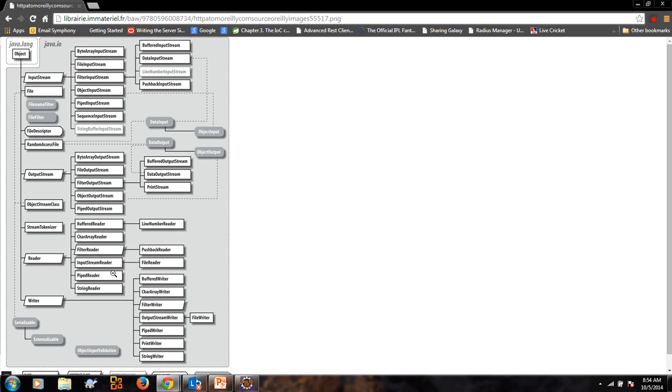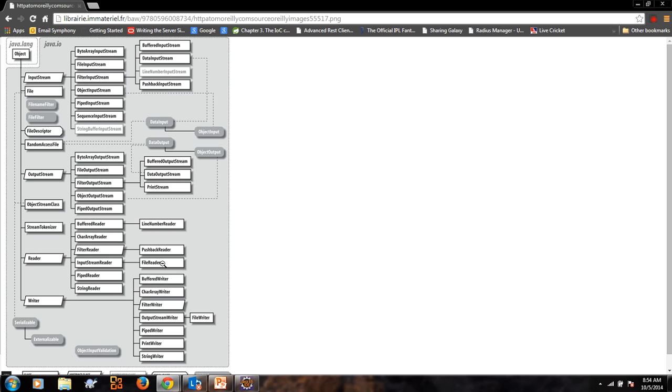In case of buffer reader we have line number reader. Then we have input stream reader, and that is extended by file reader. File reader and file writer, these two classes are also very important, and we will take a look at them. So overall, this is the file writer, and this is the file reader.